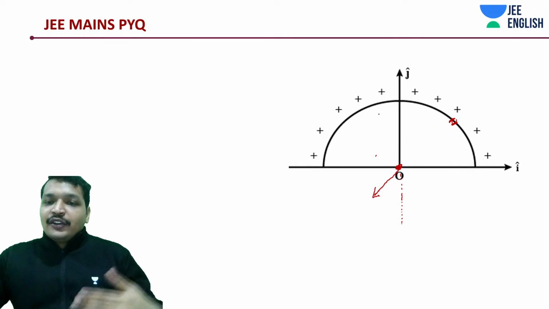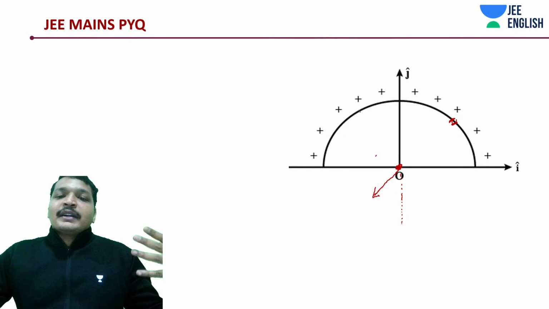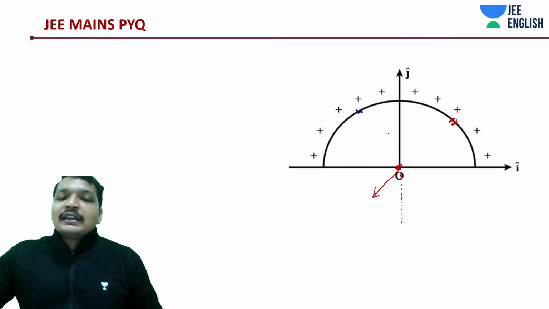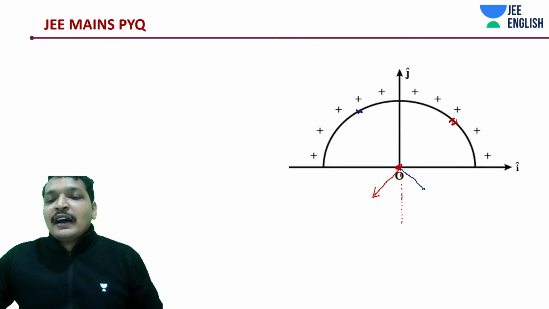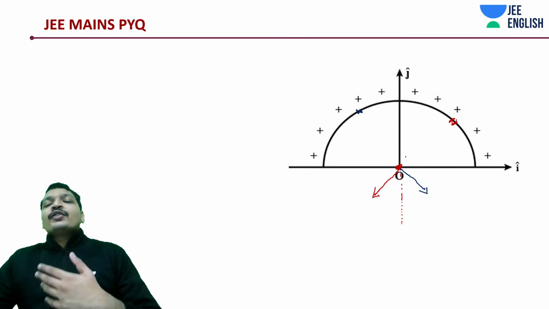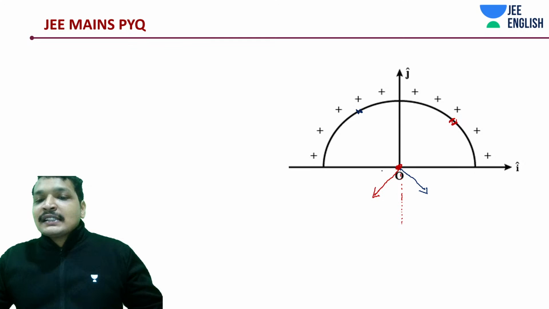Why are we drawing this line of symmetry? Some other element is also going to have a field such that it gets cancelled out when you go along the x-axis. When is that possible?